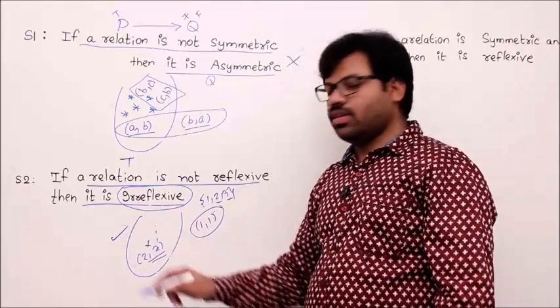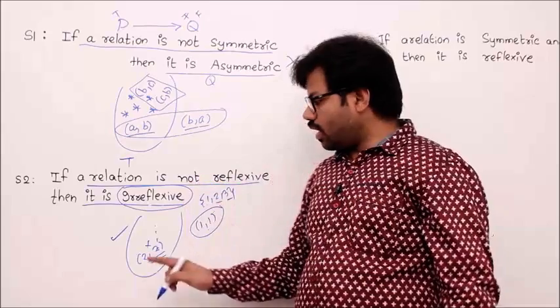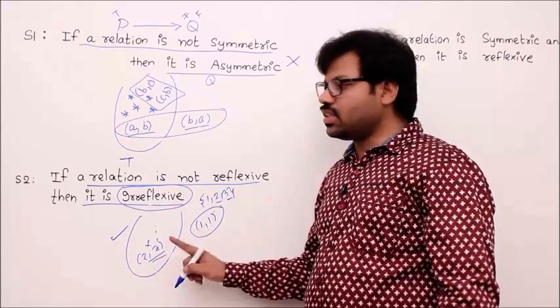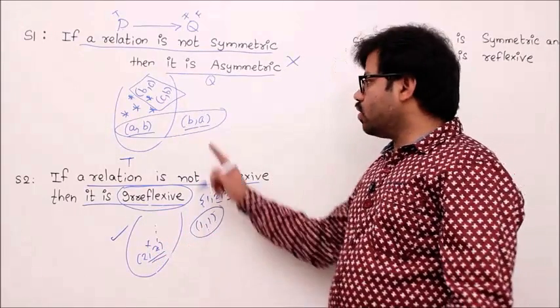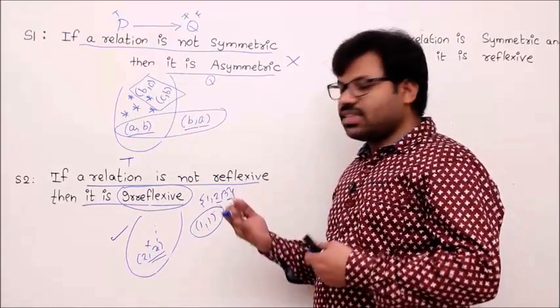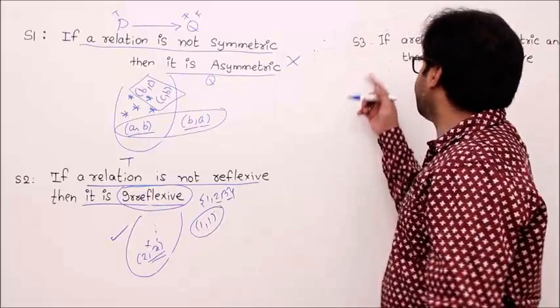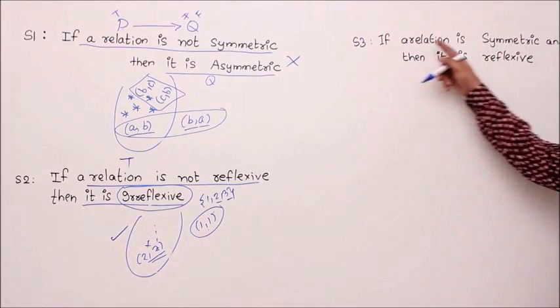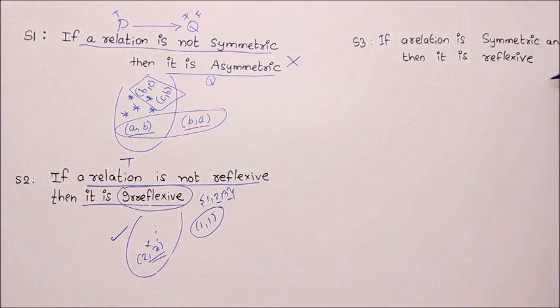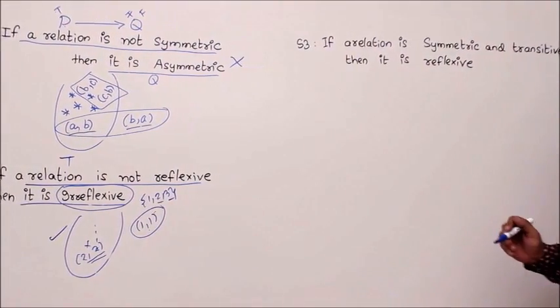This is an example. So whenever you have a statement, to prove that it is false, one counter example is enough like this. This is called a counter example. So this is also a counter example. Okay, so this is called denying some statement with a counter example. Let's take one more example. S3: if a relation is symmetric and transitive, then it is reflexive. Is it true? We'll see again.